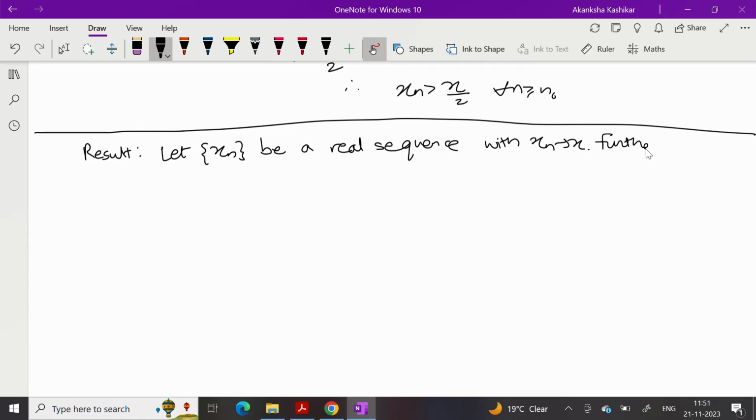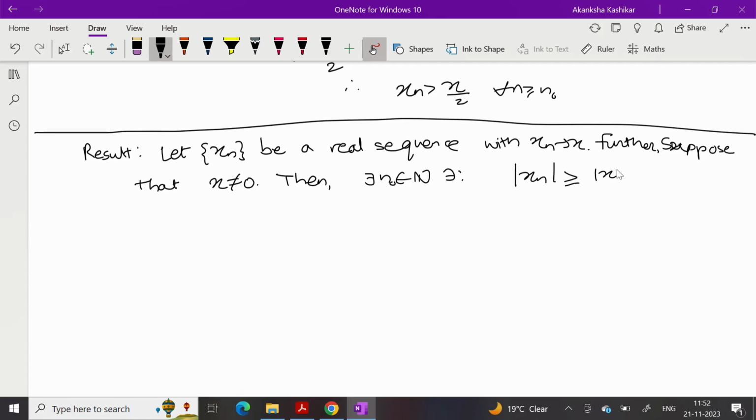Further, suppose that x is non-zero. Suppose that x is not equal to 0. Then there exists n naught in N such that mod xn is larger than or equal to mod x by 2 for every n greater than or equal to that n naught.